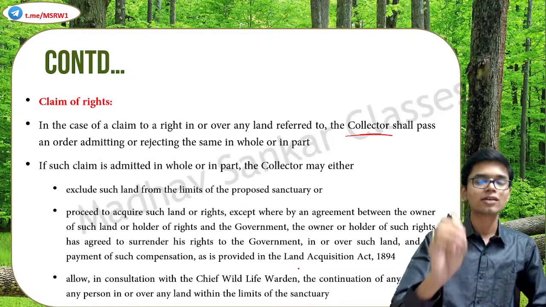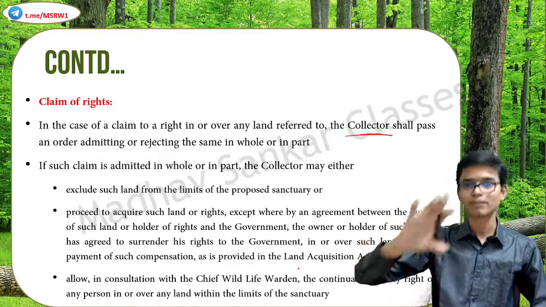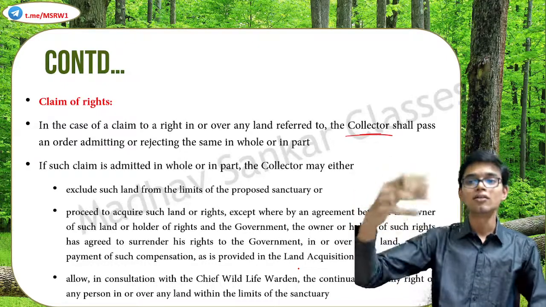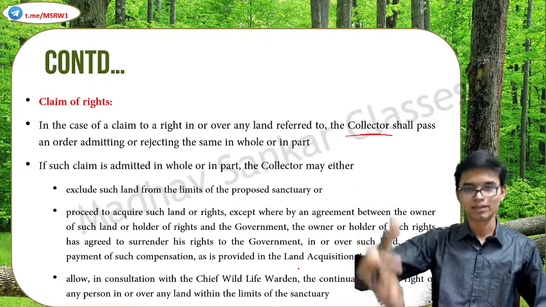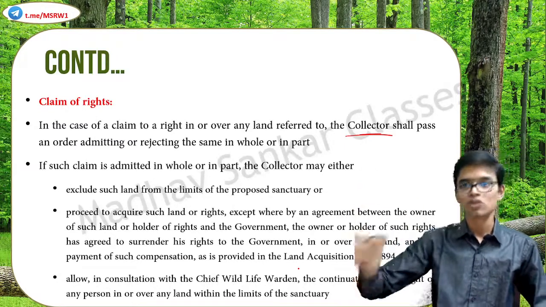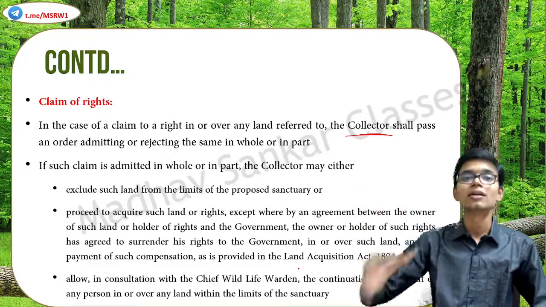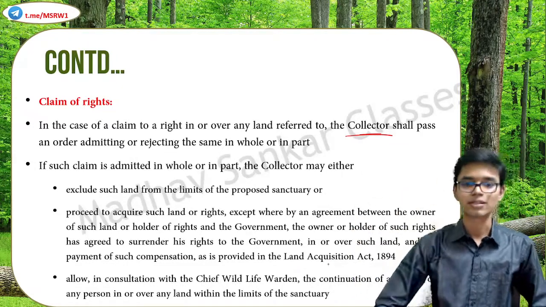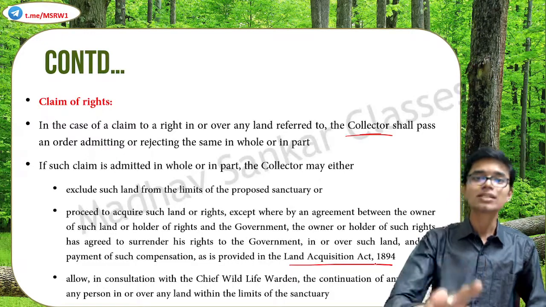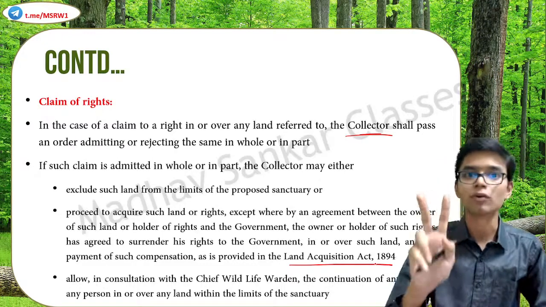The Act basically determines the proper compensation, etc., and the procedure on how to acquire a land from, in this case, a private person. So when the government acquires that land, the government has to properly compensate it, according to this Act. So this is the second option for the collector.